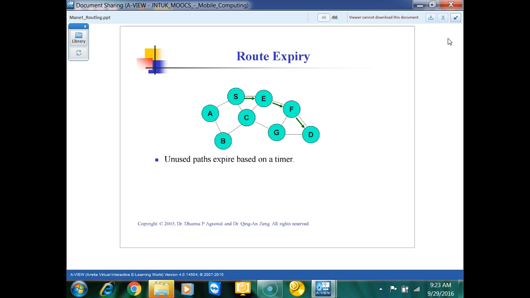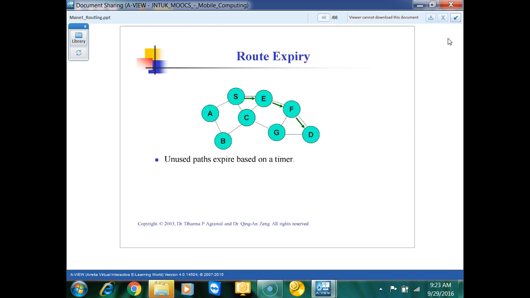That will actually decrease your overheads. That will decrease what we are maintaining in our route tables. Okay. So route tables can be shortened because we are actually destroying the extra or irrelevant routes which are not needed.